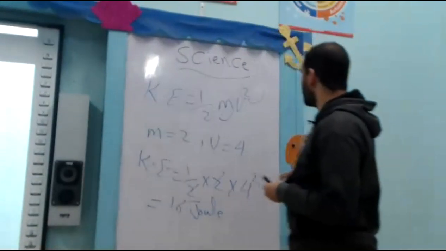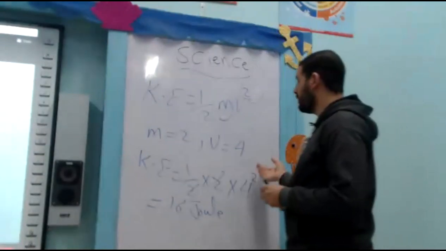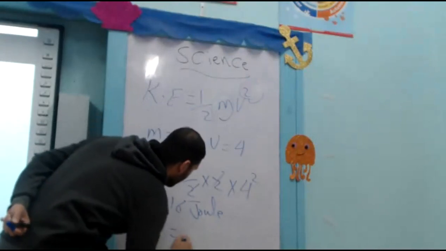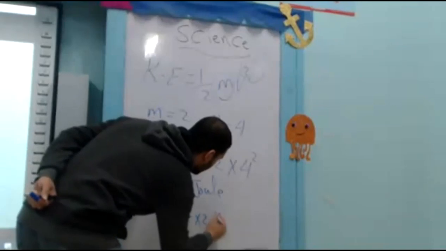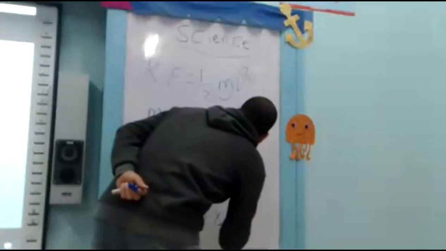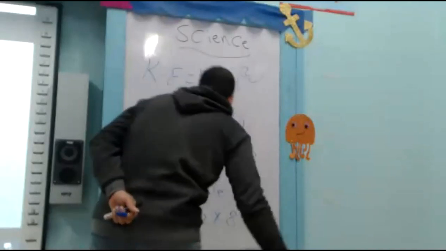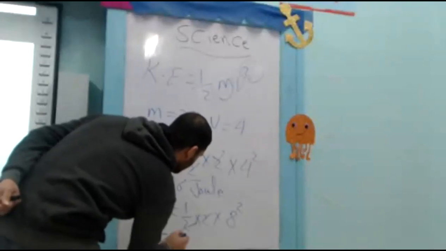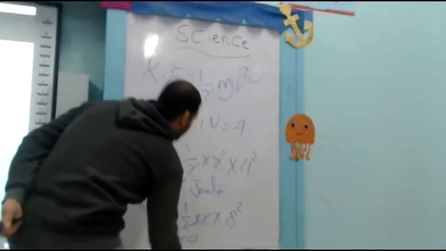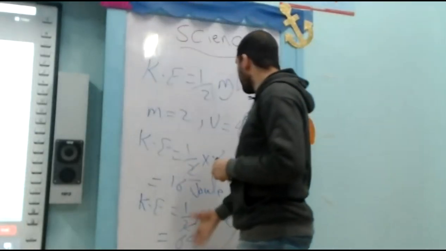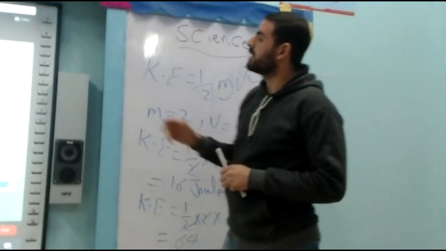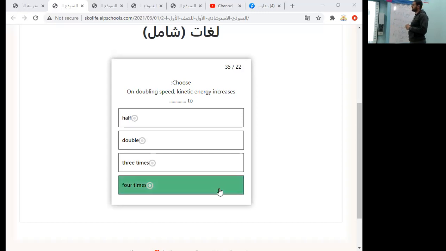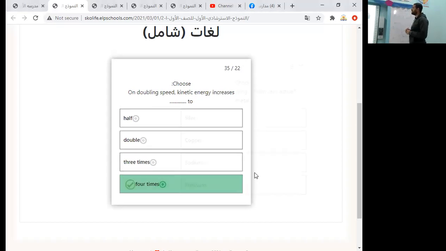Okay, but in case of doubling speed, it will be 8. So kinetic energy in this case equals half multiplied by 2 multiplied by 8 squared. So the answer will equal 64. So it increases 4 times. So in case of doubling speed, kinetic energy increases 4 times. The last one. Next question.